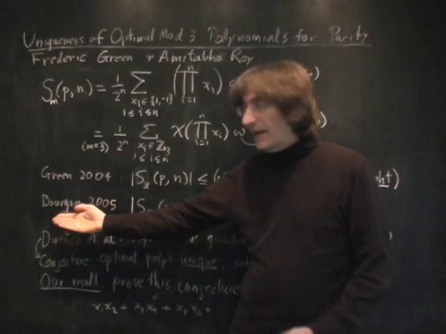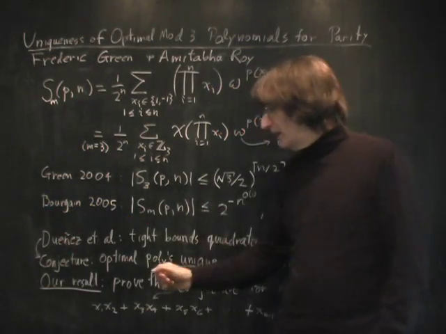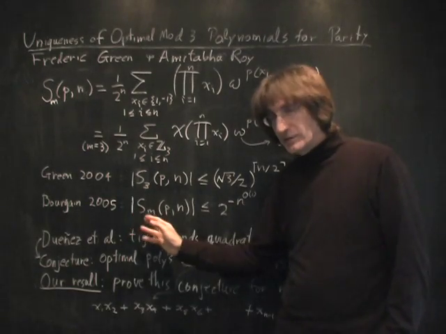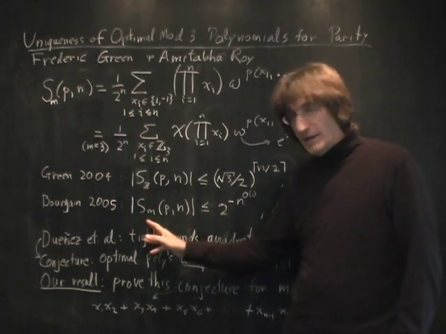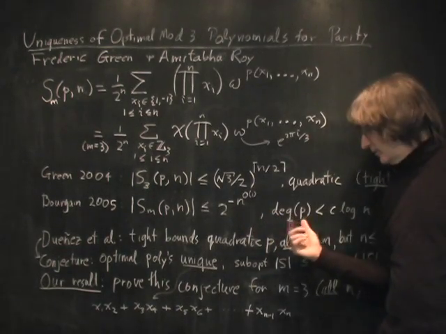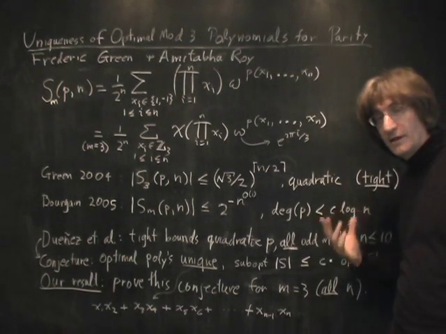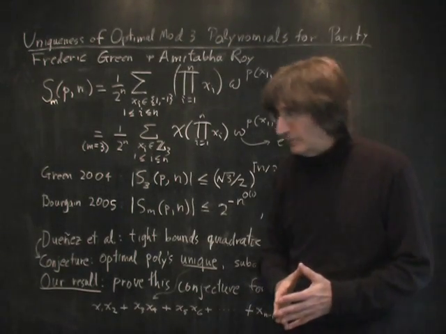In a really dramatic result by Bourgain in 2005, he showed that you get exponentially small upper bounds for any odd m. In fact, the degree of the polynomial can even be non-constant. In fact, it could also be some constant times log n, where that constant is less than 1.